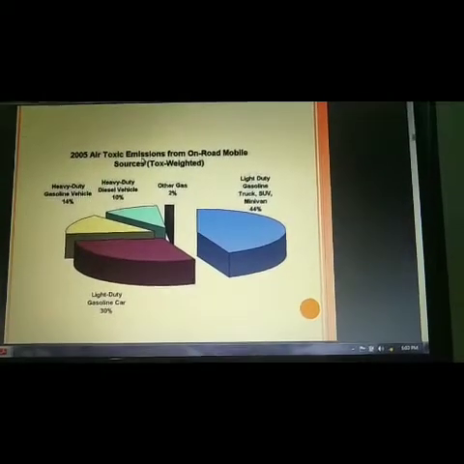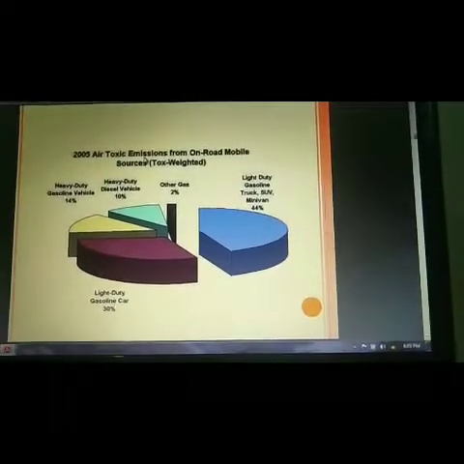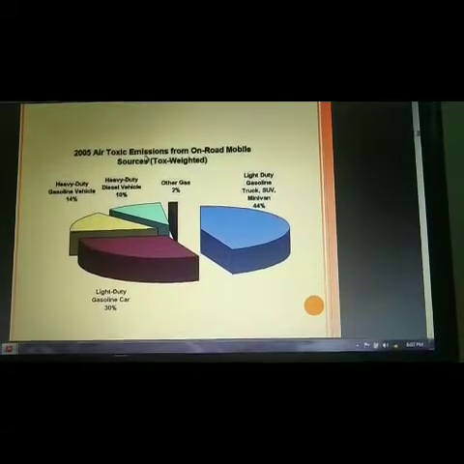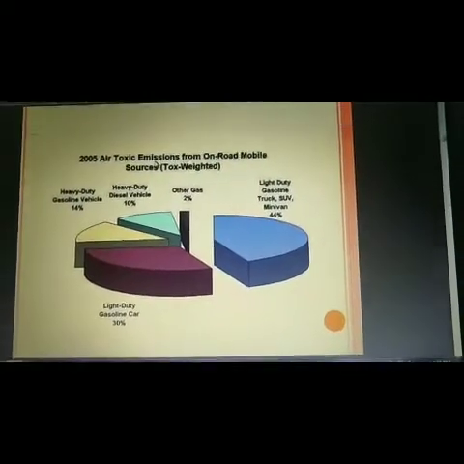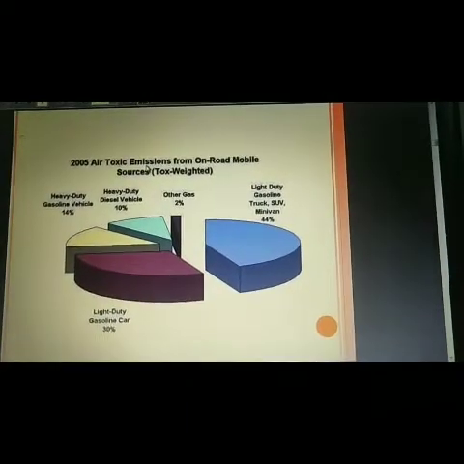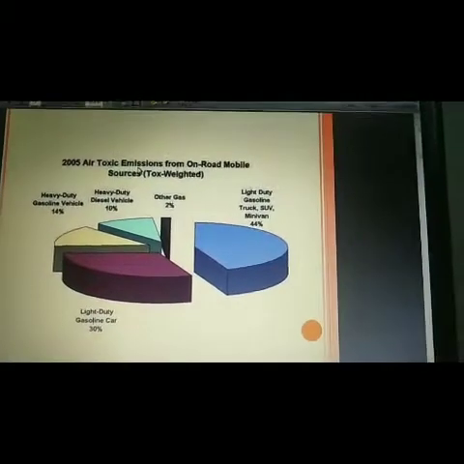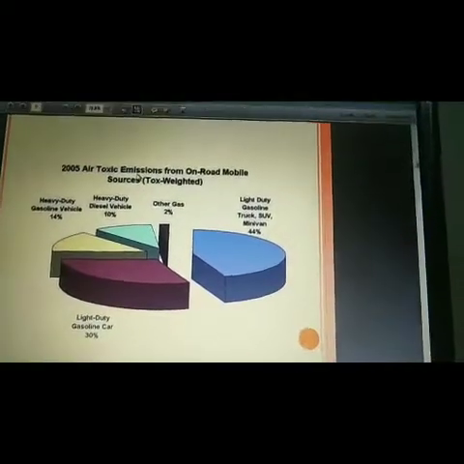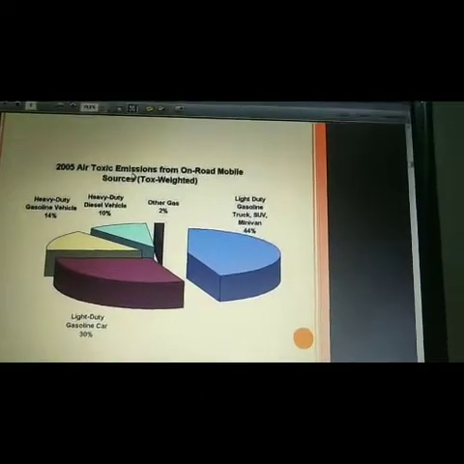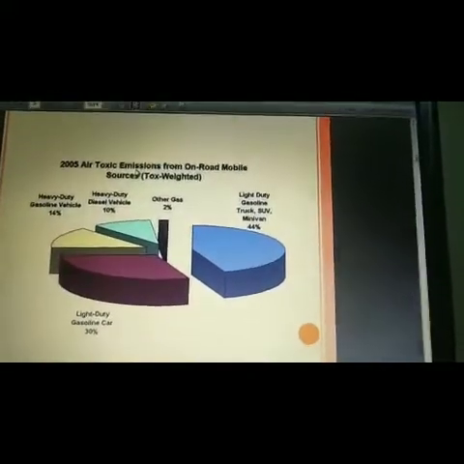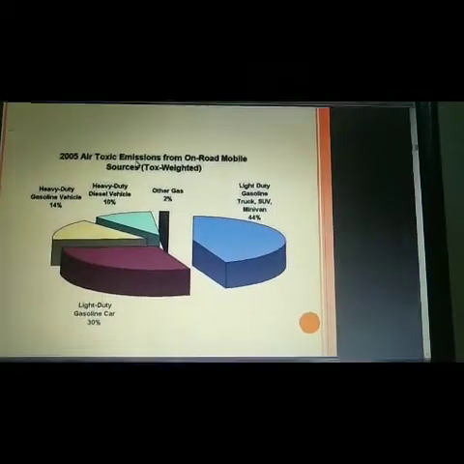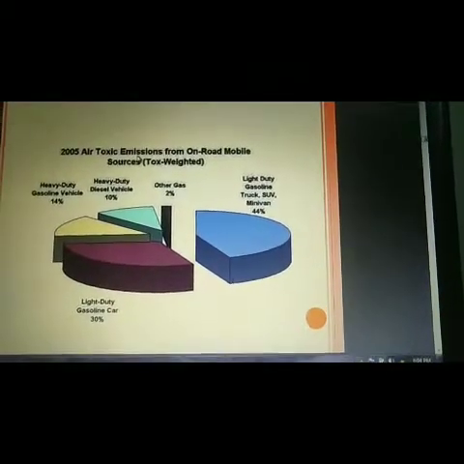Heavy duty gasoline vehicles cause 14% of air pollution, and heavy duty diesel vehicles cause 10%. Other gases cause 2% air pollution. Light duty gasoline trucks, SUVs and minivans cause 44% air pollution, and light duty gasoline cars cause 30%.